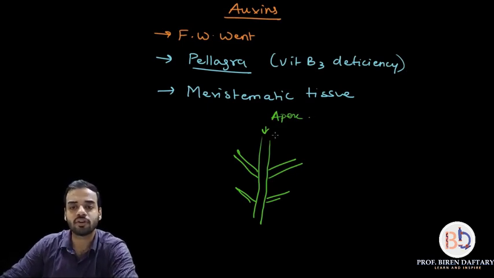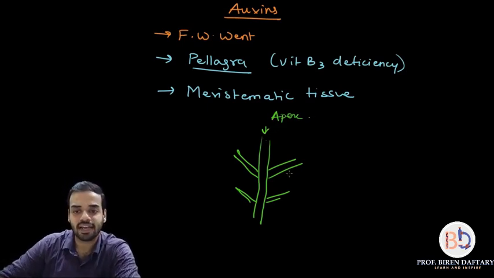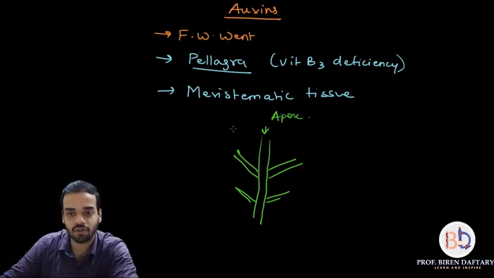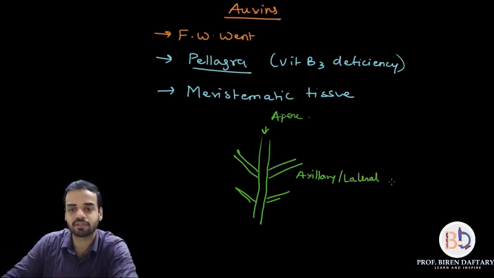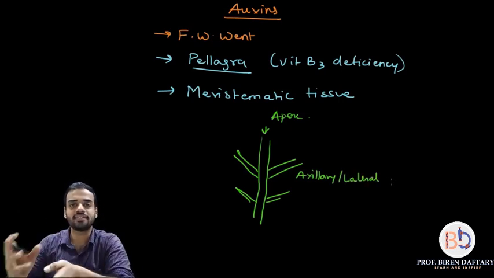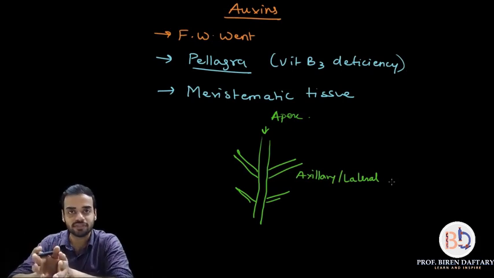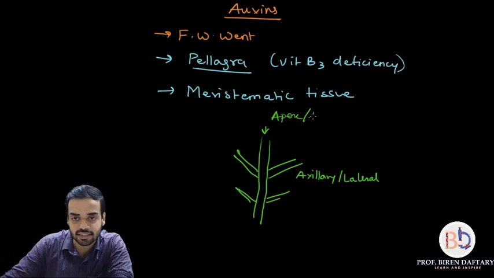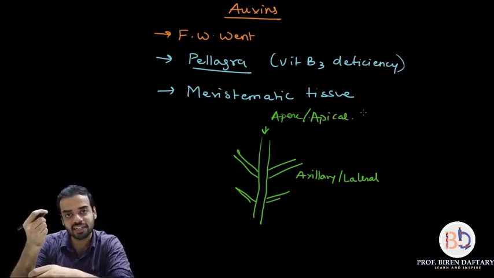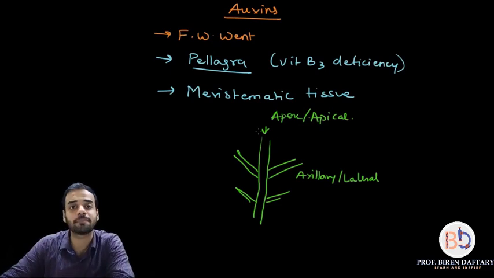These sideways branches are called axillary or lateral regions. Please remember this. Axillary or lateral regions are the ones going sideways, and the apex or apical region is the one present at the top. So this meristematic tissue is normally found in the apex region, especially in tall trees.